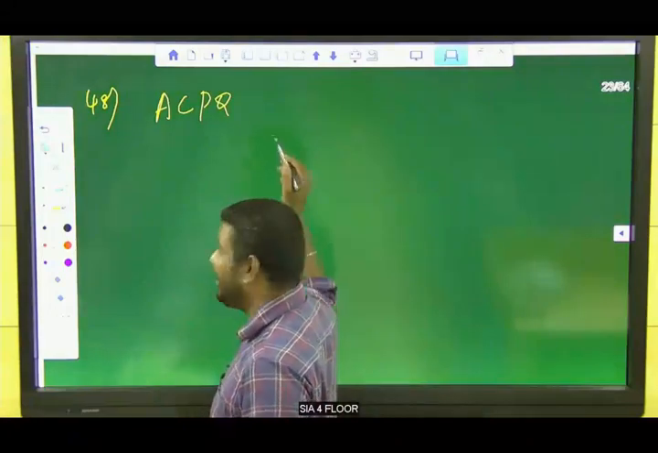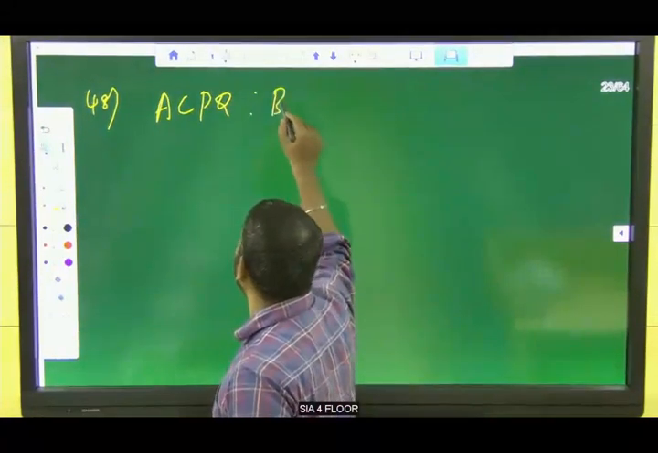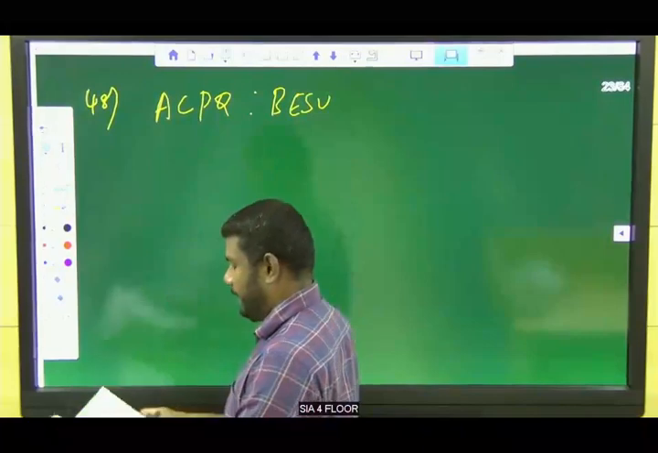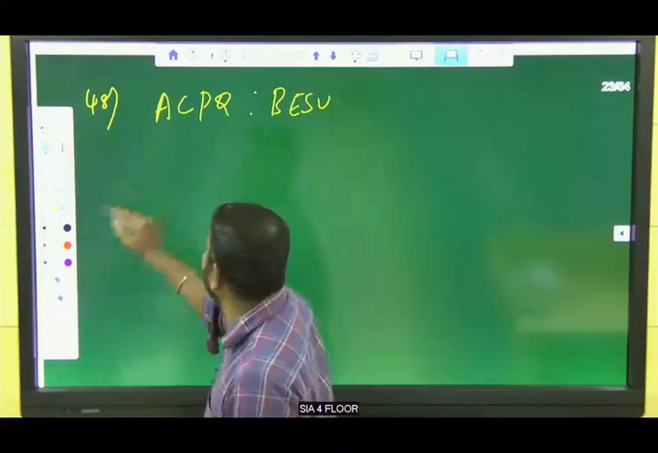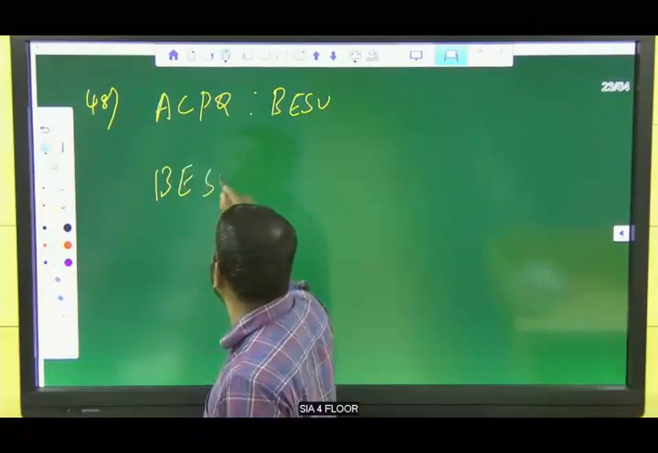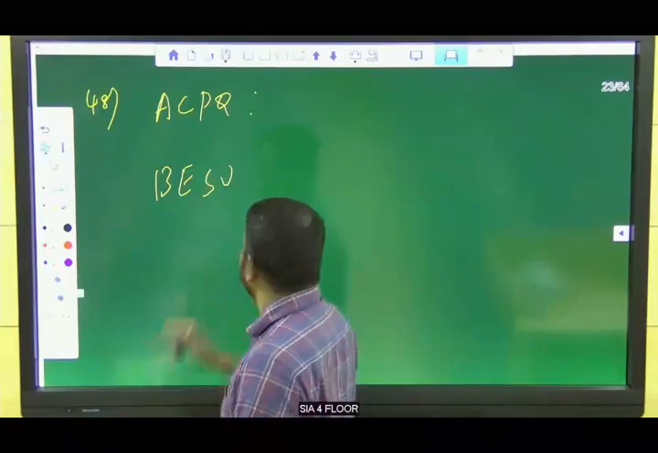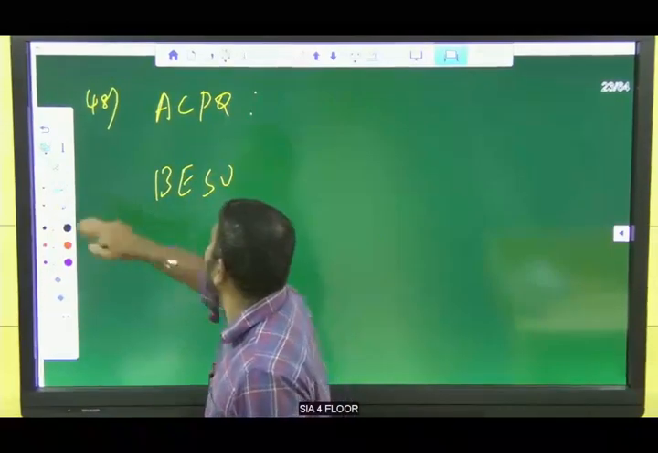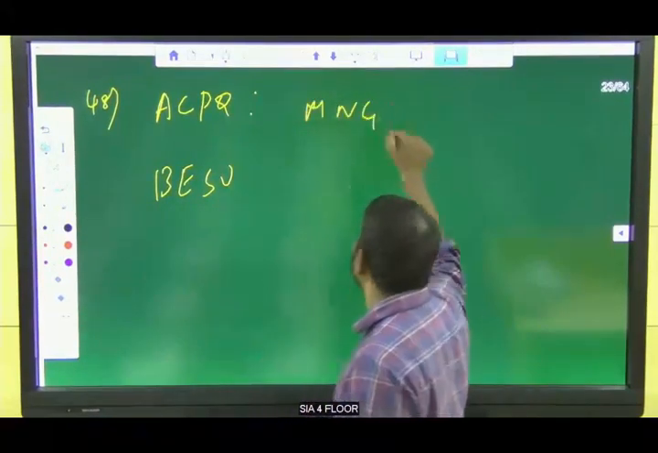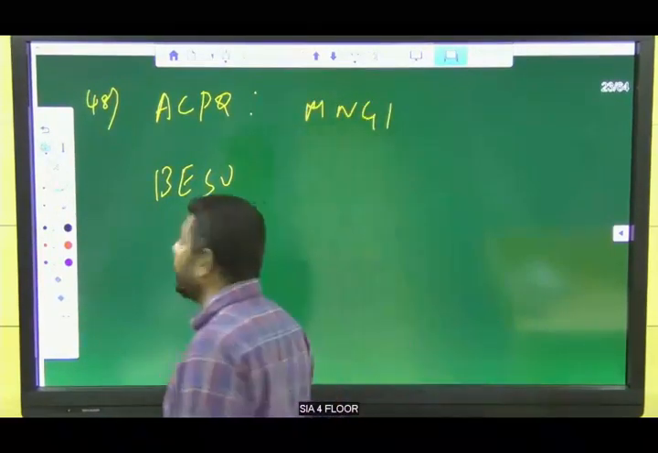ACPQ is coded as BESU, right? So it's nothing but like this. And MNGI. Okay, listen, it is the same coding and decoding.